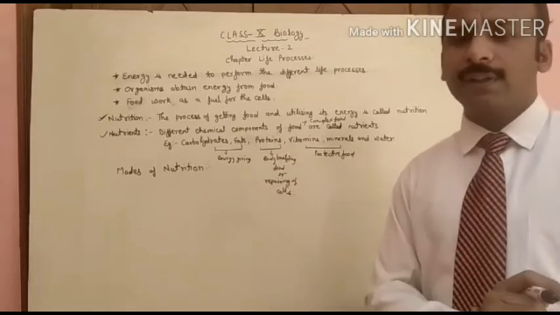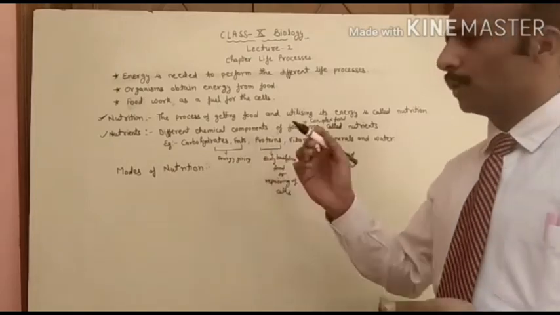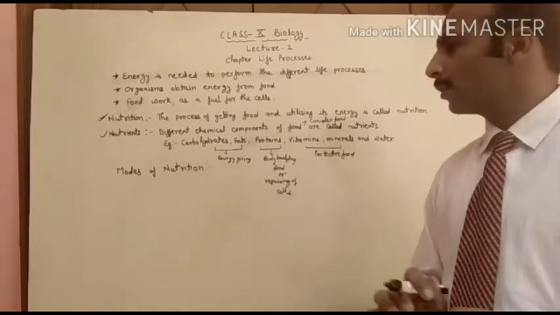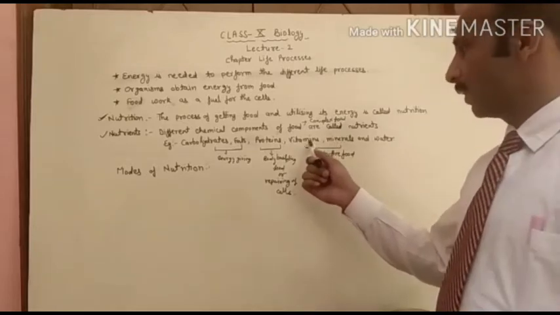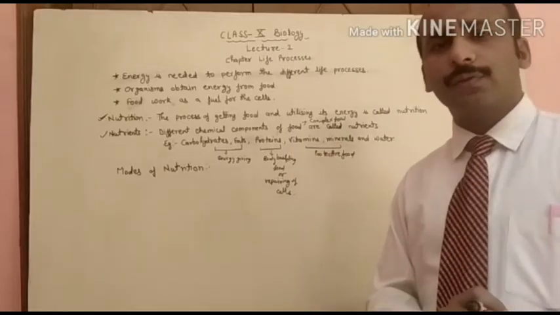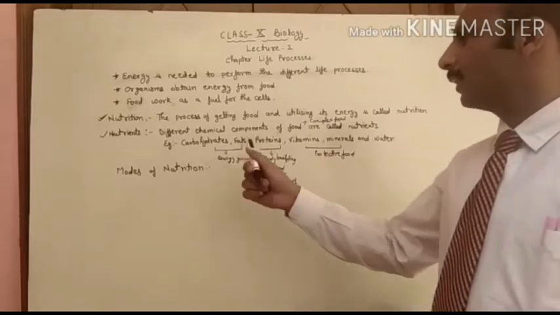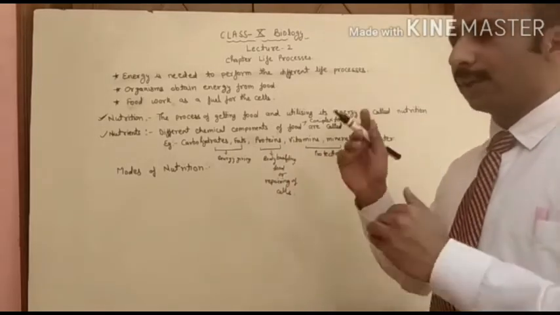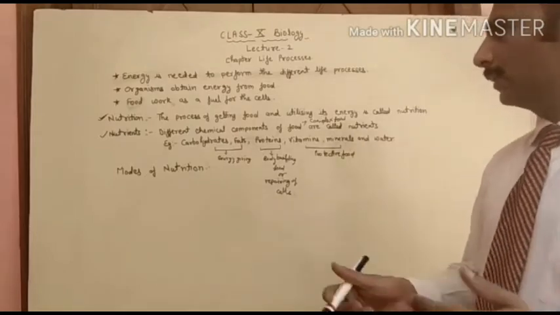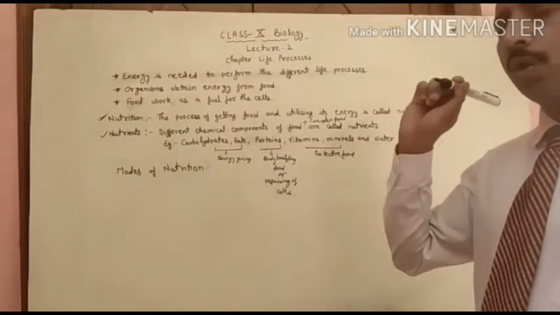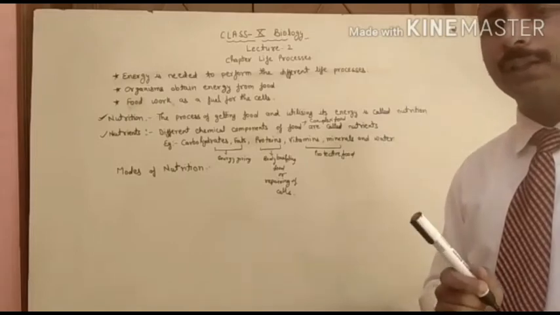Protein is present in much quantity in the soya bean. Vitamins are present in the vitamin sources. The good sources of the vitamins are fruits. It doesn't matter that these are present in different amounts in different kinds of food, but they are present in all foods.